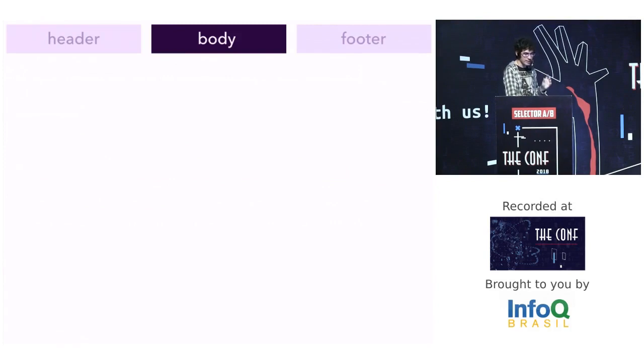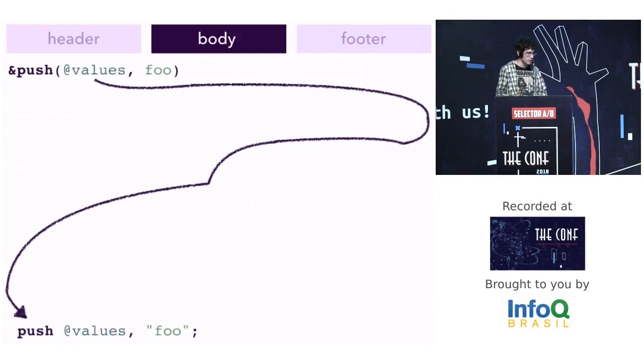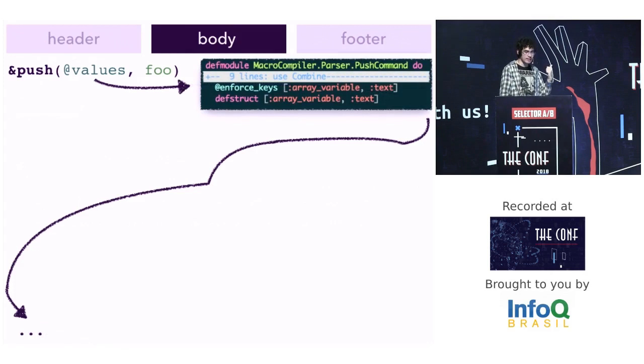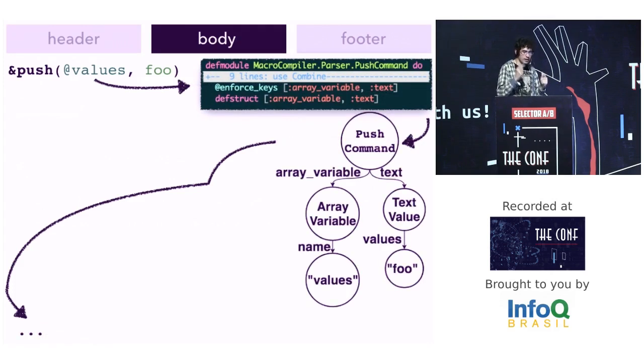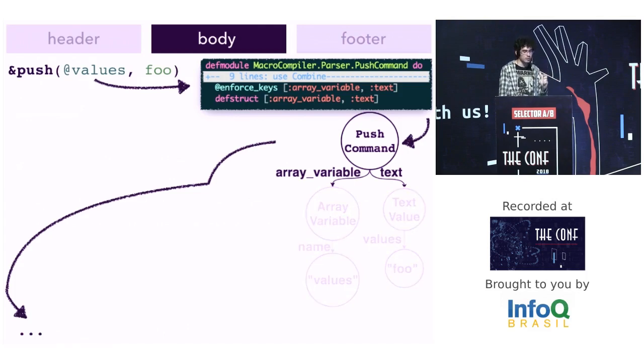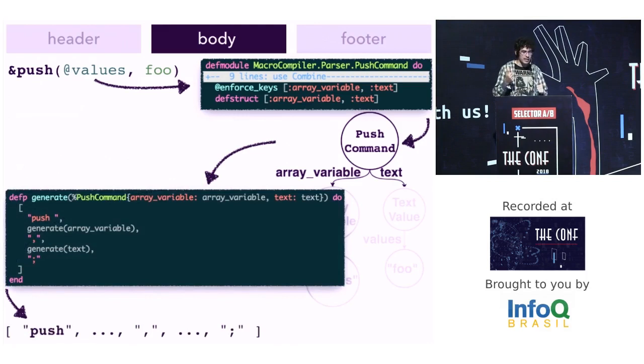The next step is to generate the body code. In some way, I need to translate this every macro code to this Perl code. Like I said, we have some parsers that generate an AST. Using this push command, we will get this AST. Let's pass each AST node. At the push command node, we will start to generate the Perl code at array.